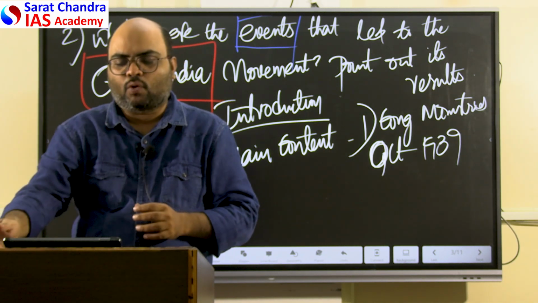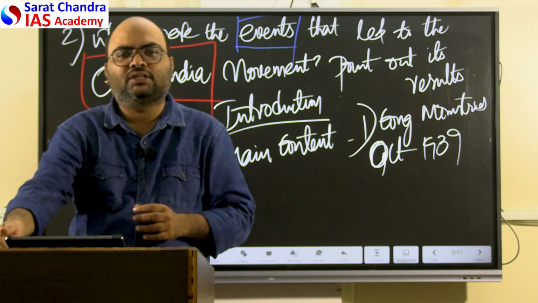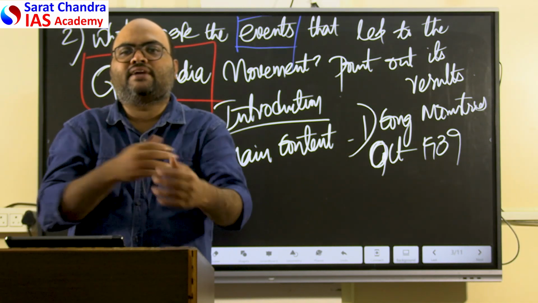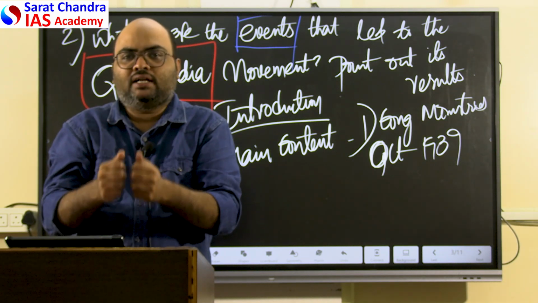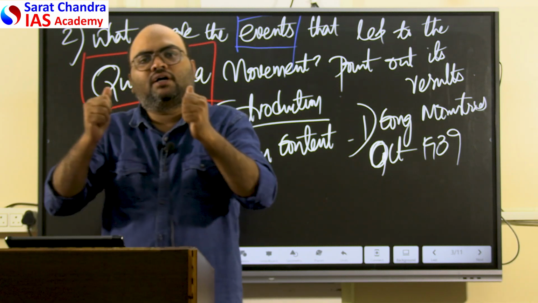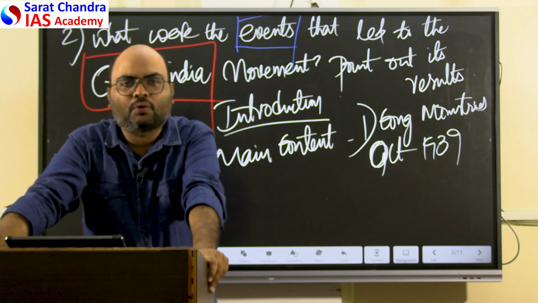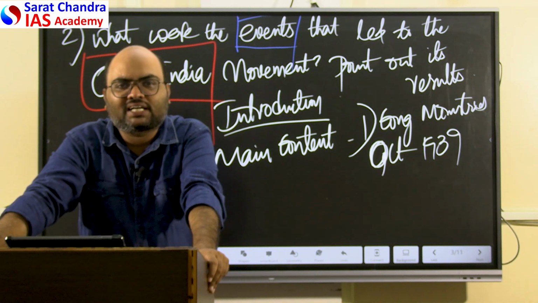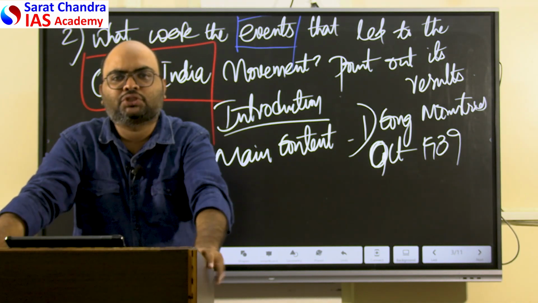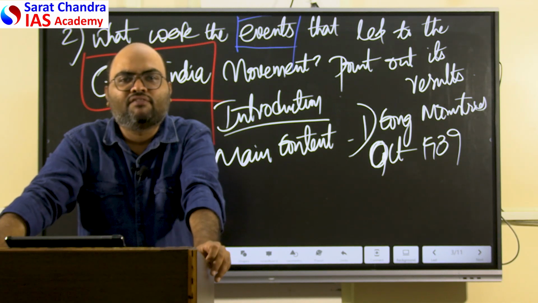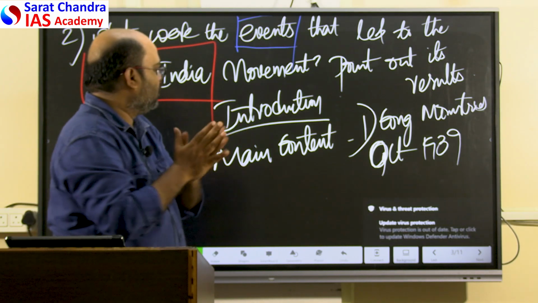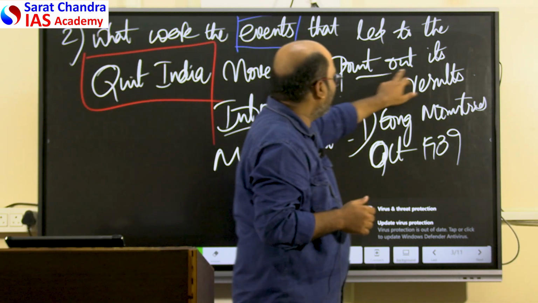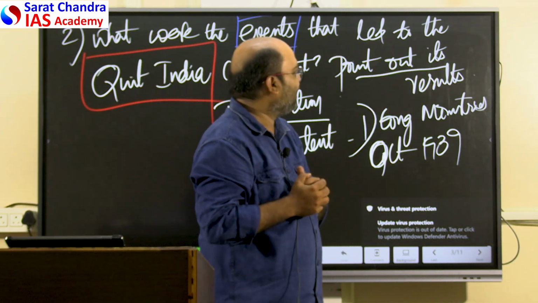So the point is, the Quit India movement was started by Gandhiji to start this outright fight against the British, to prove that the passion and our commitment, dedication for complete independence did not die down, even during the most fragile and weak moments in British history, when the British were fighting for the very life of their nation. So these were the important movements that led to the Quit India movement. And the next important point we need to answer is what are the results?